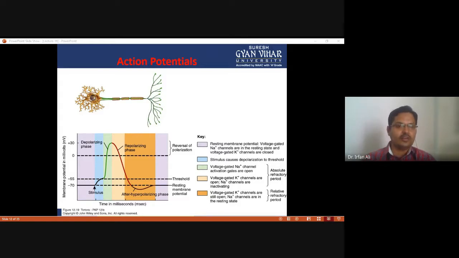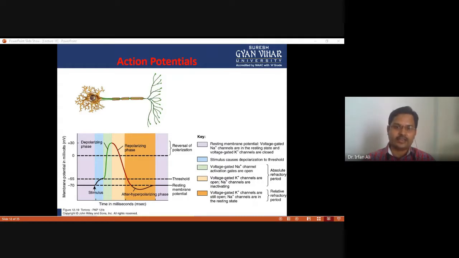Now at this phase, up to this region, you have to see that pink color to this region. Now what happened? The voltage gated potassium channels are still open, so the membrane potential cannot stop at minus 70. Because the potassium leak out is continuously there, the membrane potential reaches minus 90 at that point, and this is called the hyperpolarizing phase.